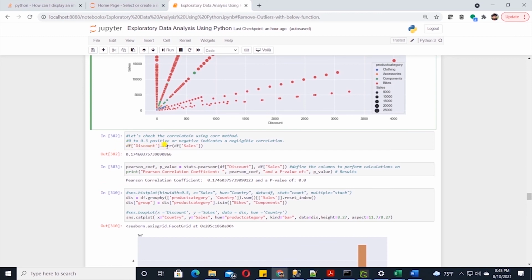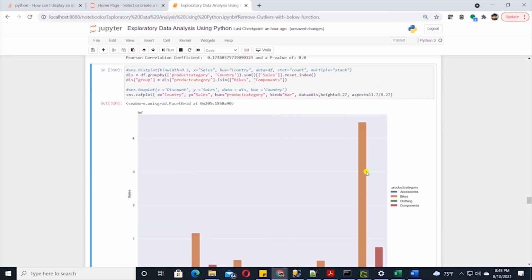We can check the correlation with Pandas' corr method. On the discount variable, we can call corr and pass in the sales variable. This gives us the correlation coefficient of 0.17. If you want to know or print the p-value, then we can call the pearsonr from the stats library and pass in our variables.